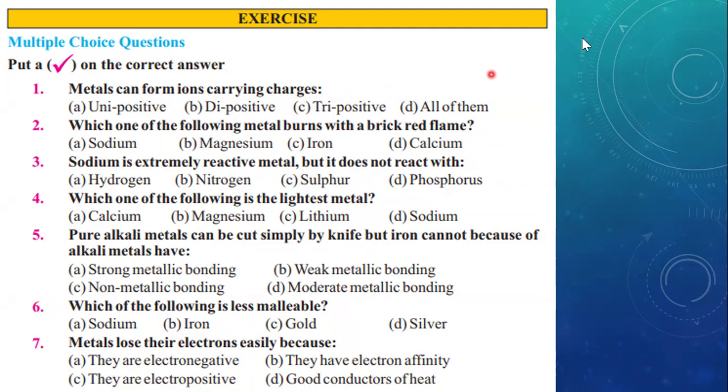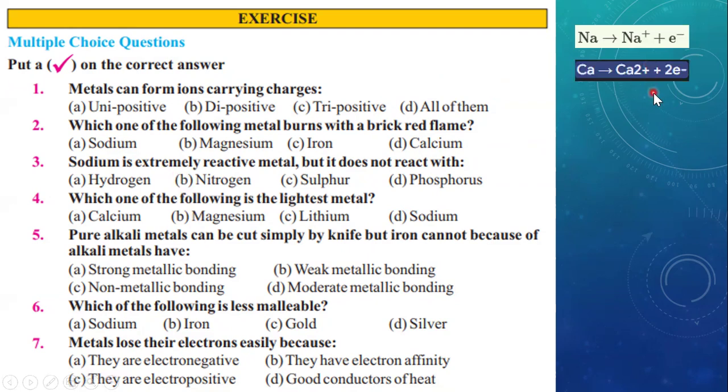So let us have some examples. For example, we know in group number 1 there is a metal, sodium. Sodium can lose one electron, so it can form one positive charge, which is also known as unipositive. Let us take another metal, calcium, present in group number 2. Calcium has the ability to lose or donate two electrons, resulting in the formation of a dipositive ion, Ca2+.